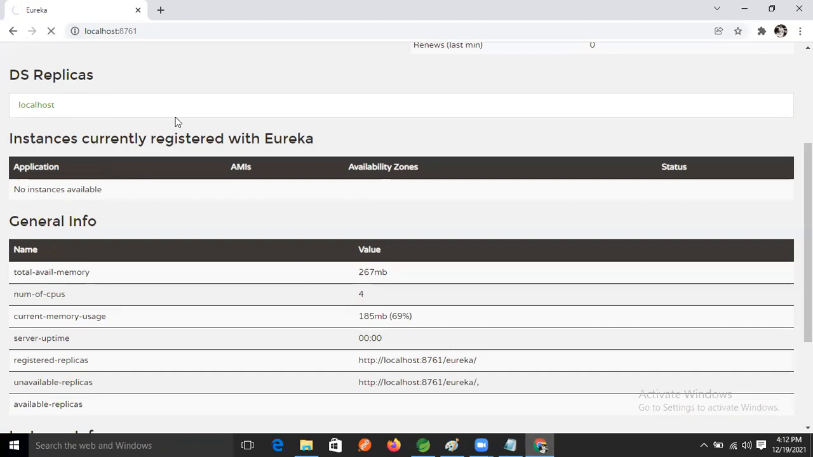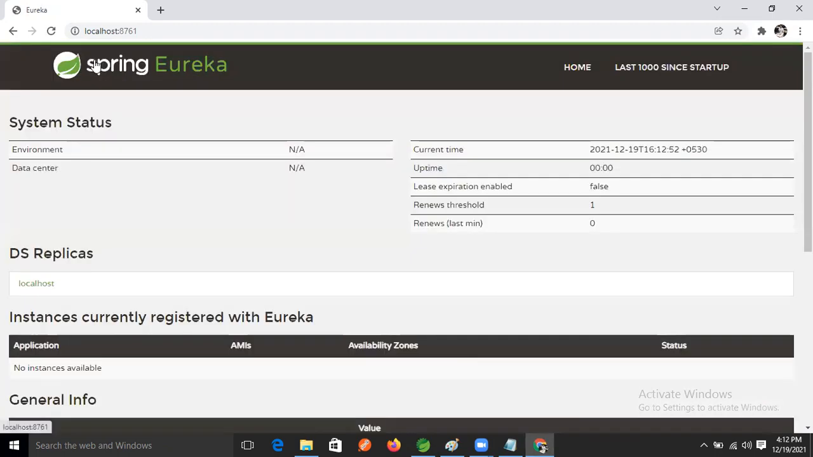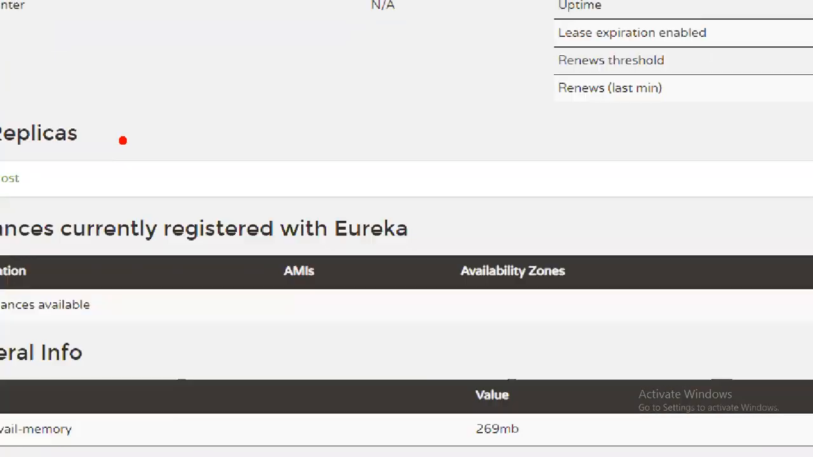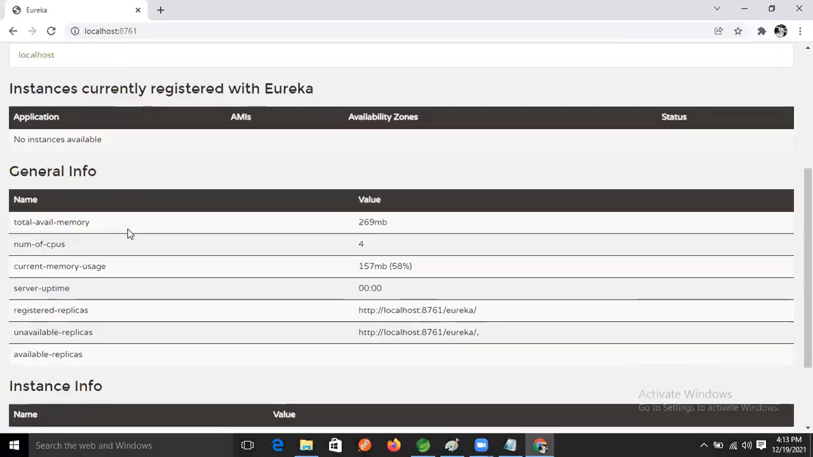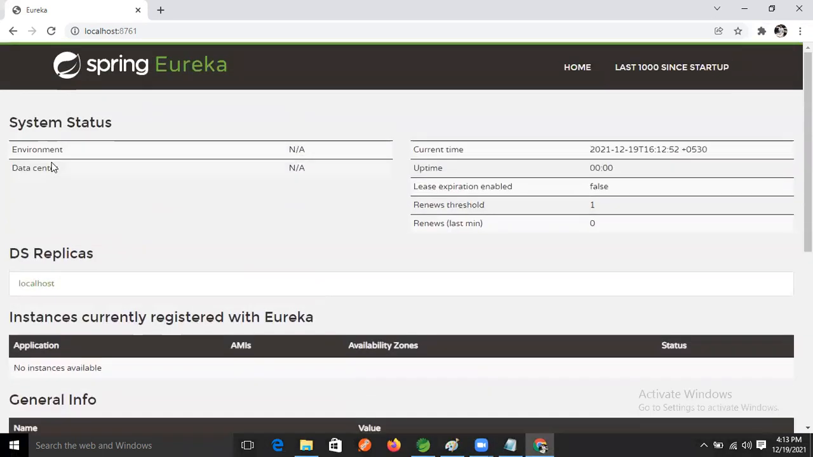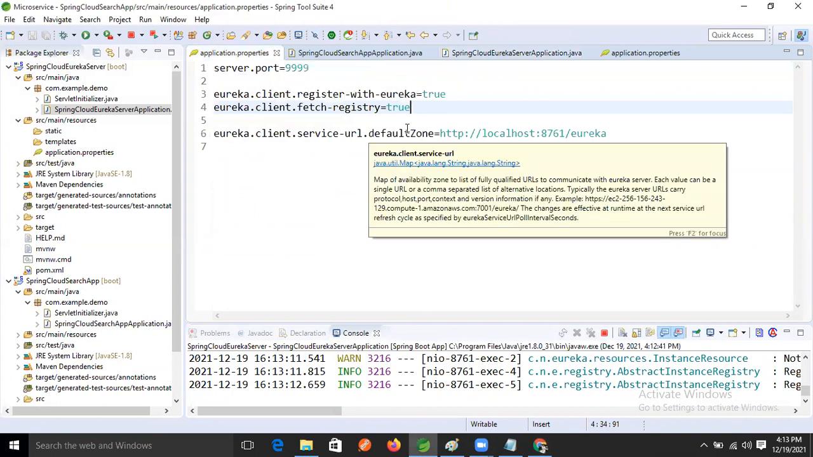Okay, just refresh it. Still it is not coming. Why is this one not coming now? No instances. Even though we made this one true, right? This one we made true. Okay, these are the true properties.